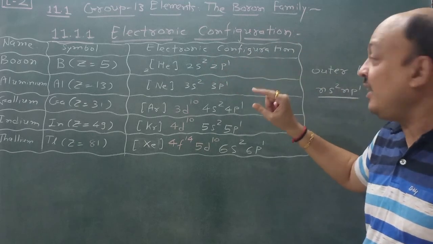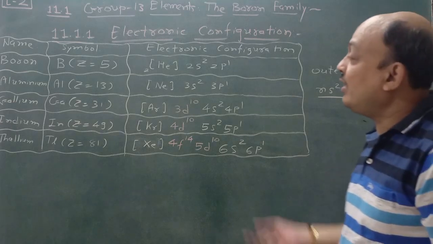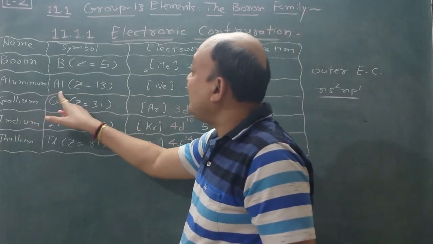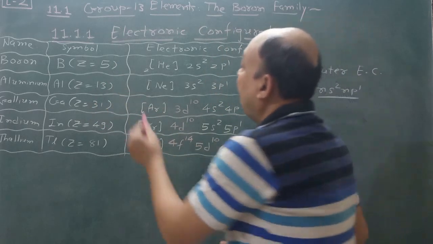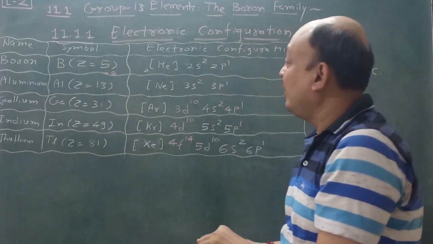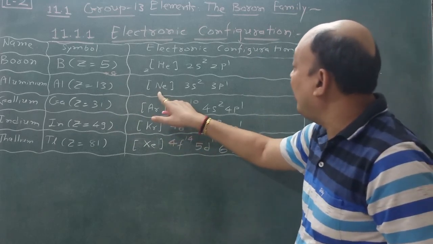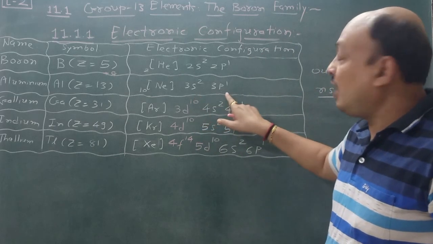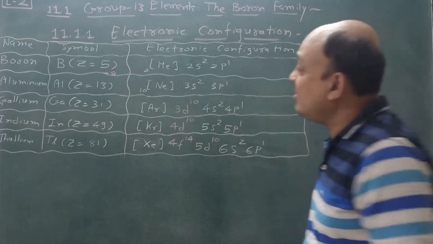Electronic configuration is very easy. If you remember this tabular form, then it becomes very easy: 1s, 2s, 2p, 3s. You already learned this in chapter number 3. Aluminium, Al, Z is equal to 13. How can we say 13? Because 5 plus 8 is equal to 13. The nearest noble gas is Ne, atomic number 10, so Ne core, 3s2 3p1. So this is aluminium. In the outermost orbital there are 3 electrons.